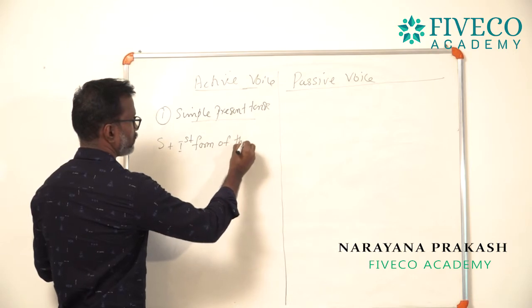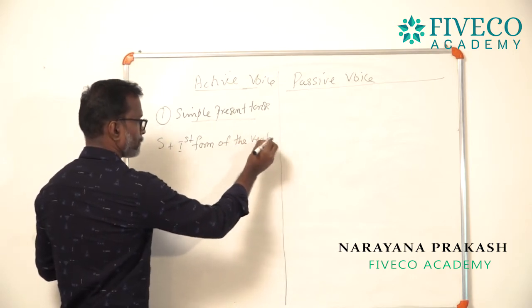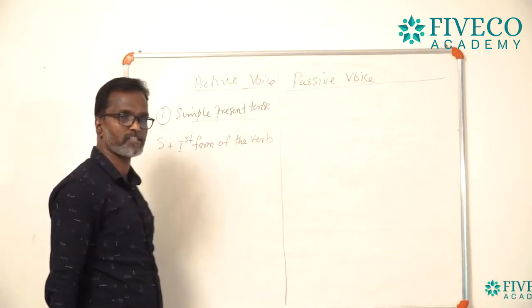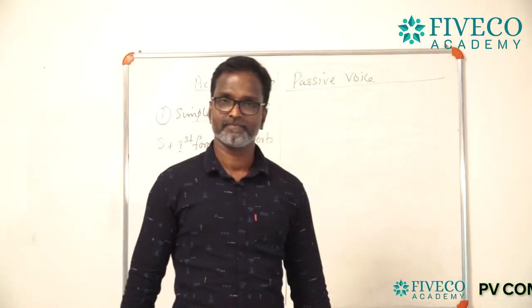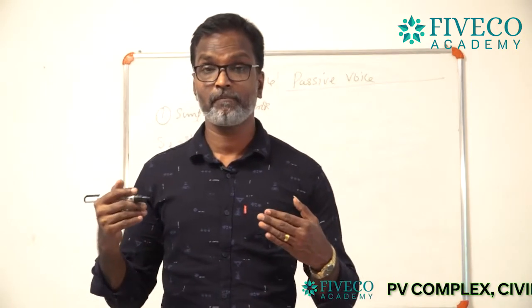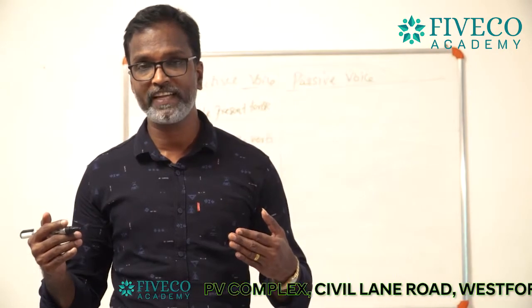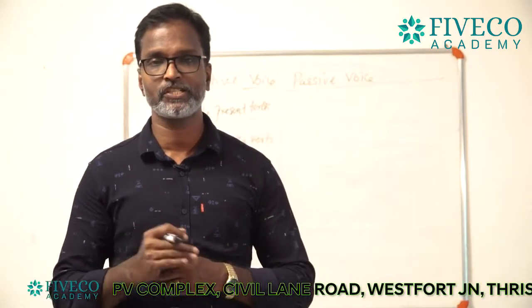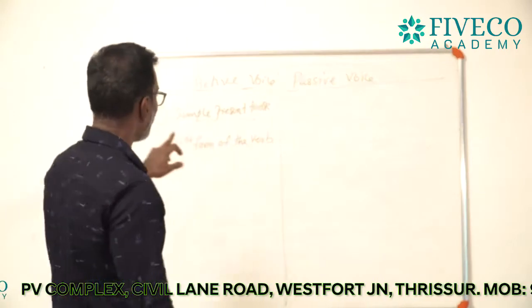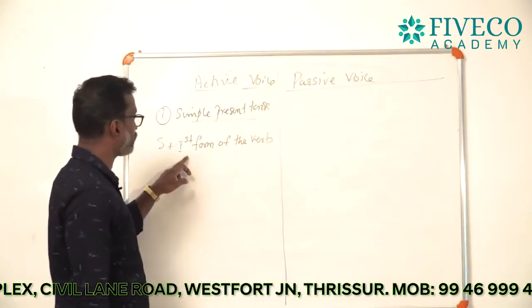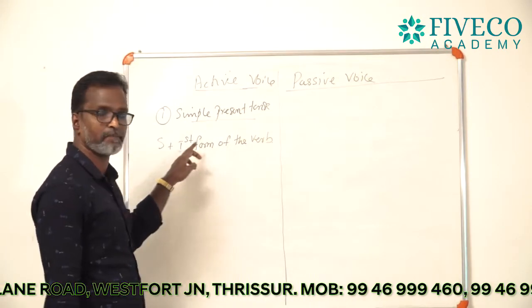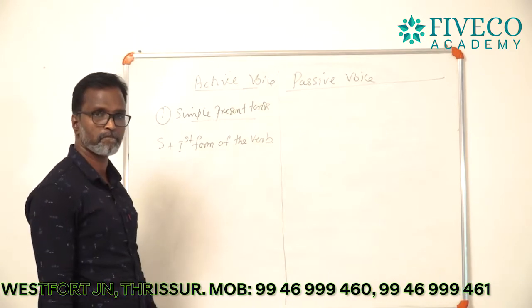Okay, that is the formula of a simple present tense. You know, you want to learn by heart all the formulas of 11 tenses and the conditions also. Now, we got the formula of a simple present tense, subject plus first form of the verb.